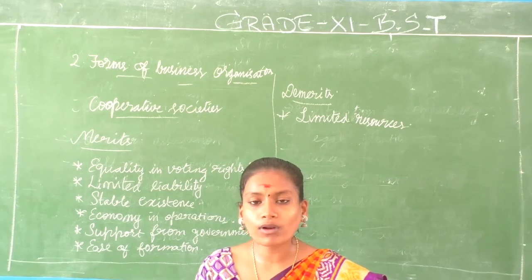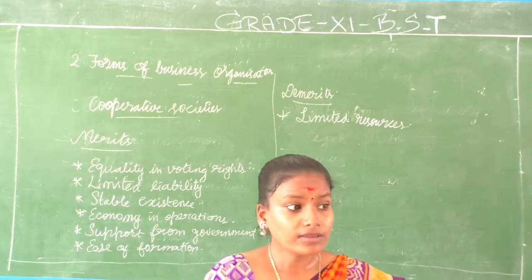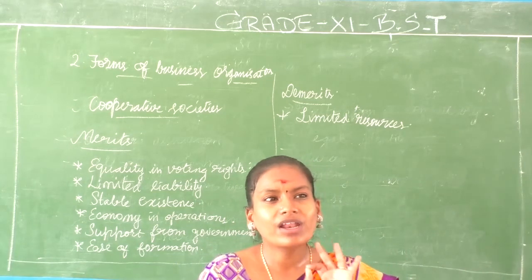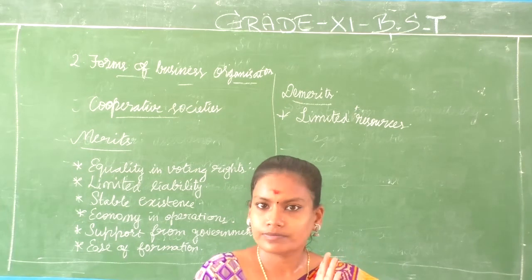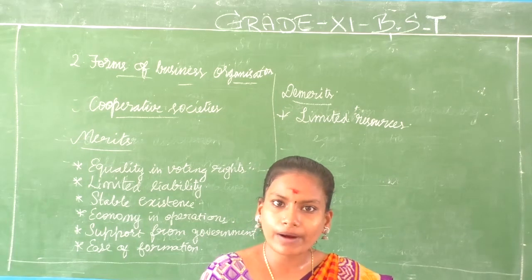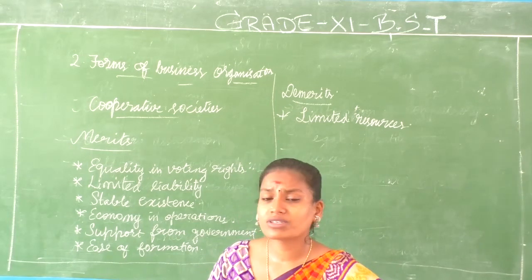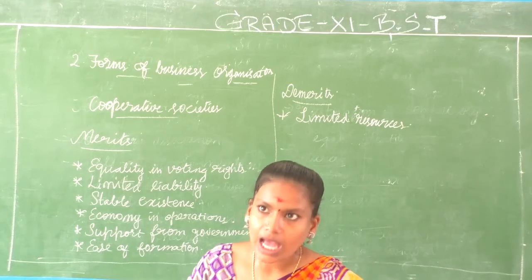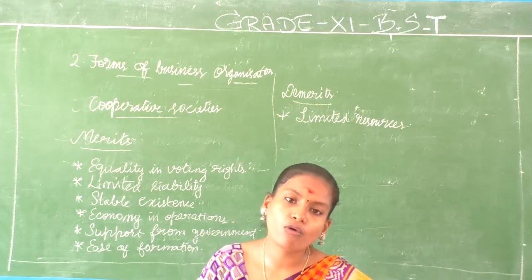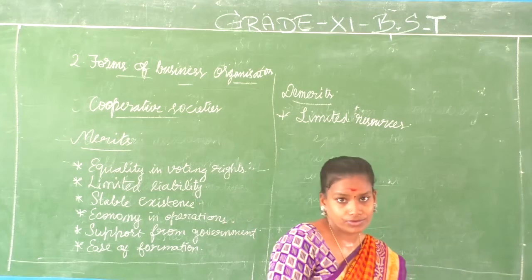And what else more? The dividend which is given, it's very less. The low rate of interest given for your capital invested will not attract many people. They can invest in partnership form of business as a sleeping partner and they can get good interest rates. But here in cooperative societies, the interest rate is comparatively less and hence they will not be coming forward to invest more in cooperative societies. And so what happens? Limited resources.